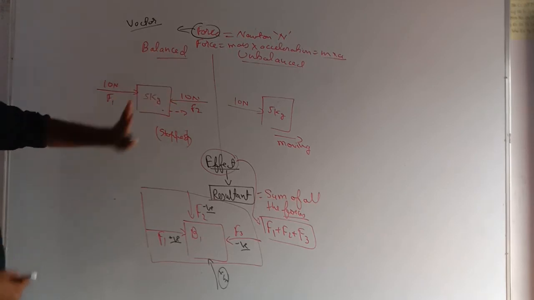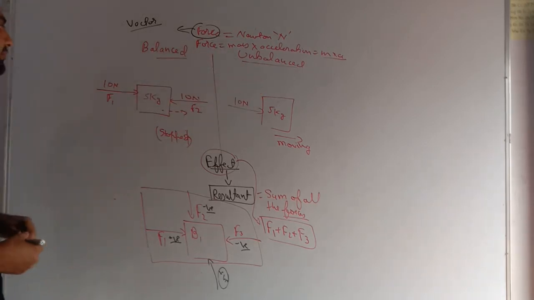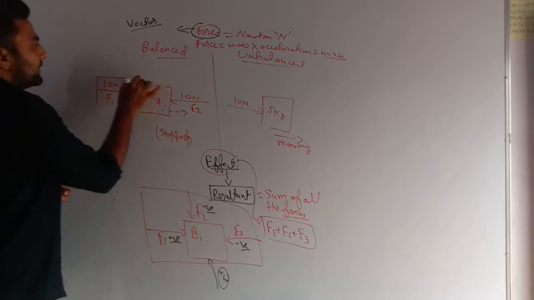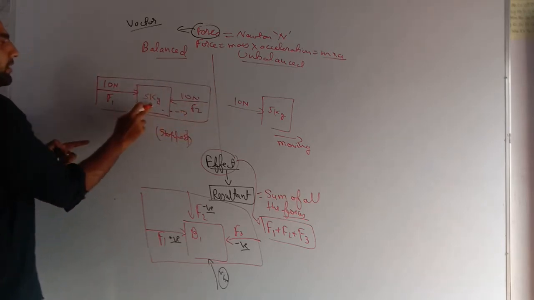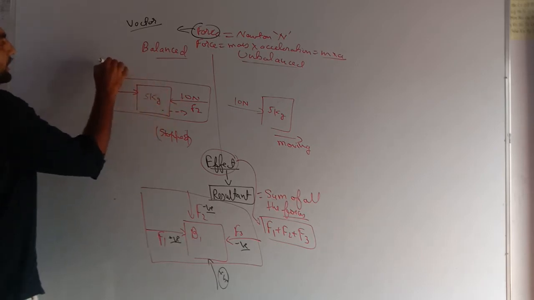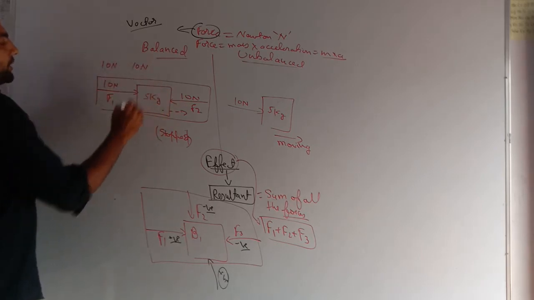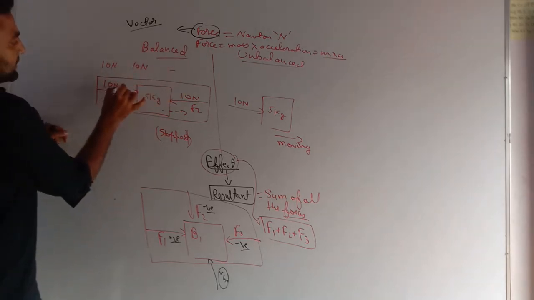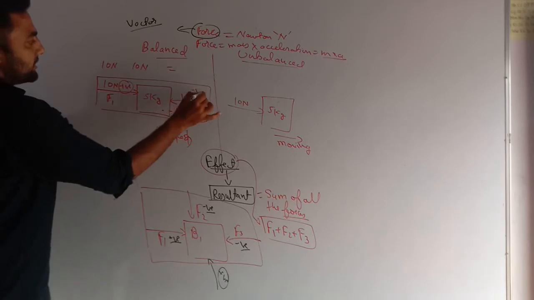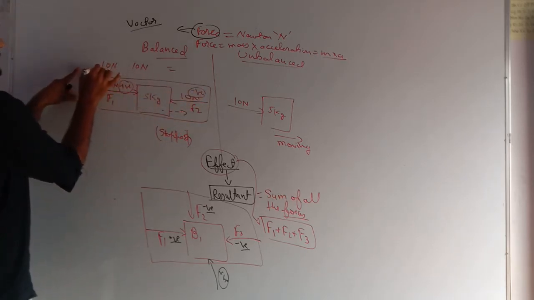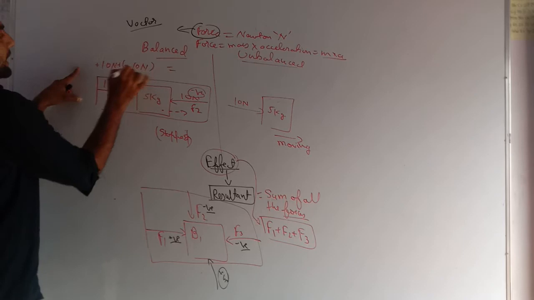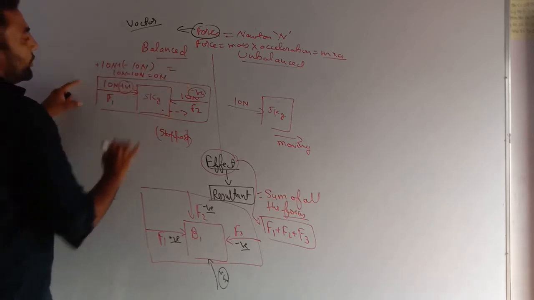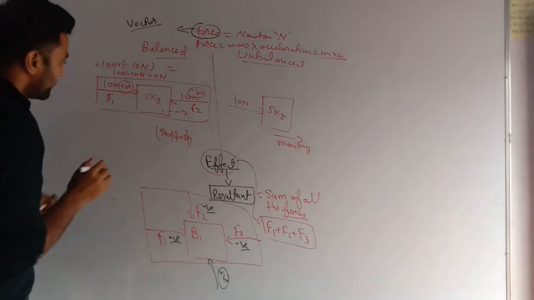Let's come back to this case, that is balanced and unbalanced forces. See my dear students, if I say find the resultant force, on this body there are two forces, 10 Newton and 10 Newton. The resultant force is the sum of both. If I take this direction as positive, I need to take the other as negative. So plus 10 Newton plus minus 10 Newton, that is 10 Newton minus 10 Newton equals 0 Newton. Very important.